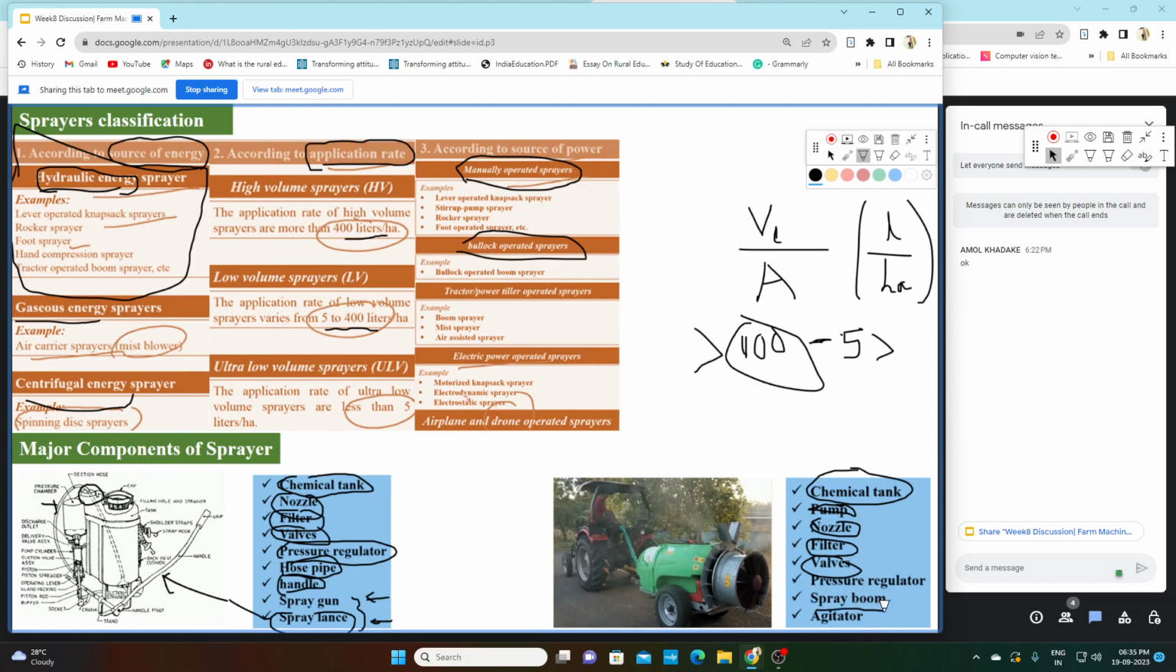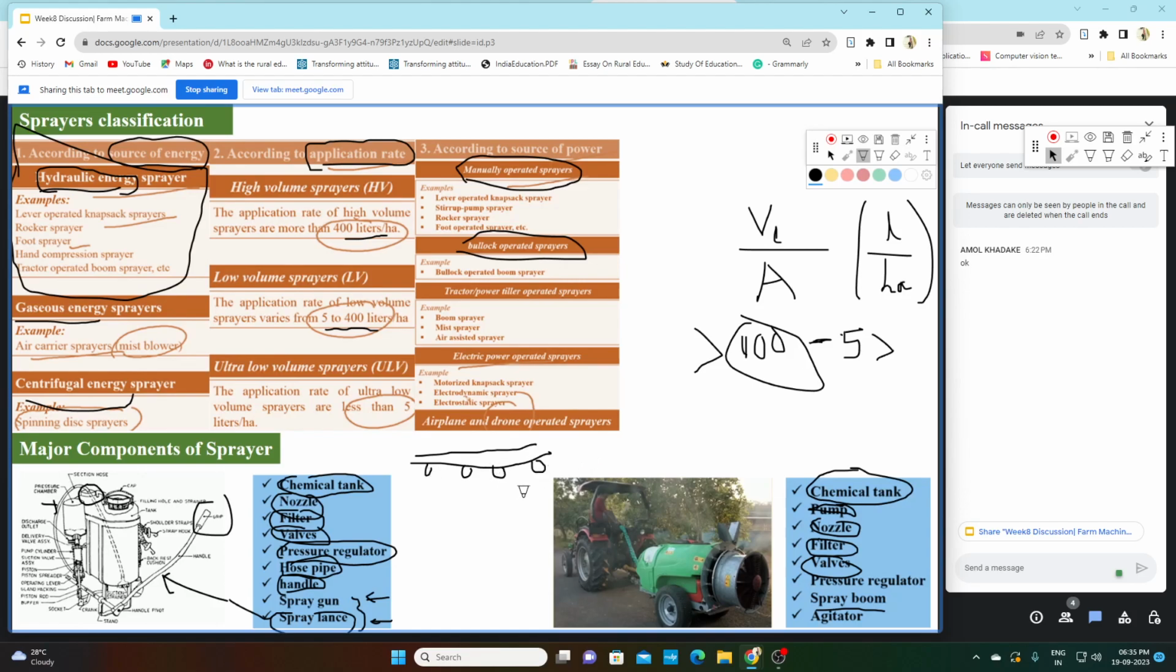Then spray boom. What is a boom? In the case of a knapsack sprayer, we have only one nozzle. But when we are talking about this tractor operated sprayer, we require many nozzles. So these many nozzles are mounted on an arm called a boom. Okay, these are your nozzles, this is your nozzle, this is your nozzle, and this is your nozzle. Like, we require 4 nozzles.